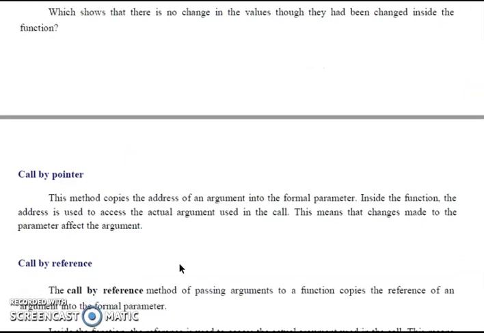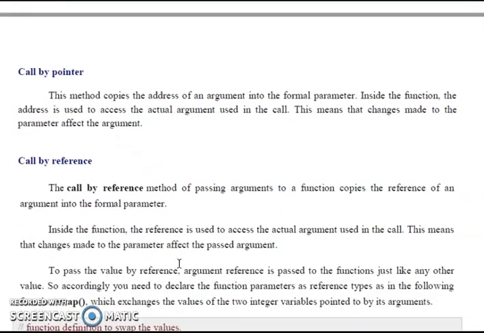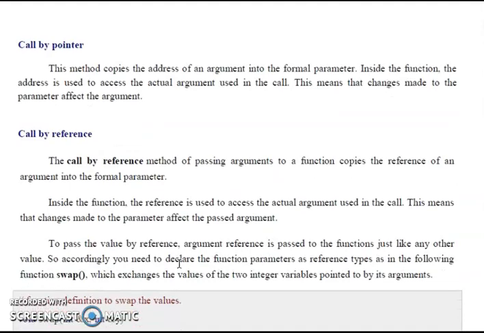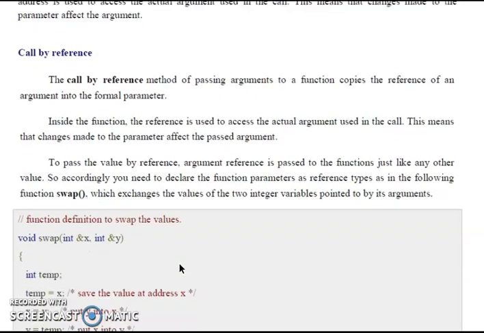Another one is, what is call by pointer? Pointer means this method copies the address of the argument into the formal parameter inside the function. The address is used to access the actual argument used in the call. This is called call by pointer. And call by reference: here we use the address symbol. This is one of the methods of call by reference.